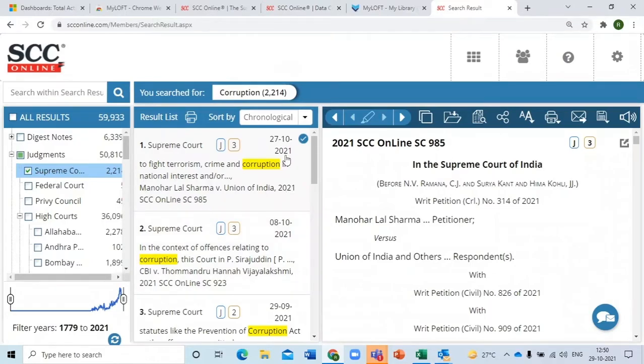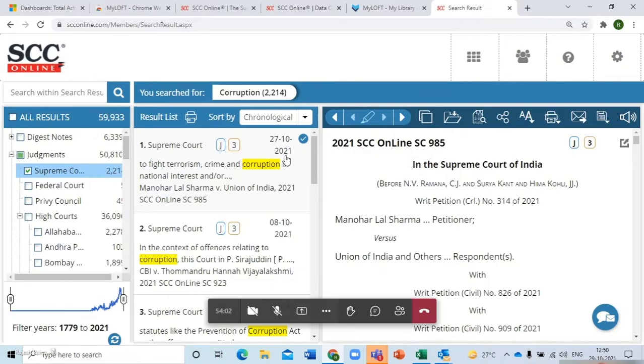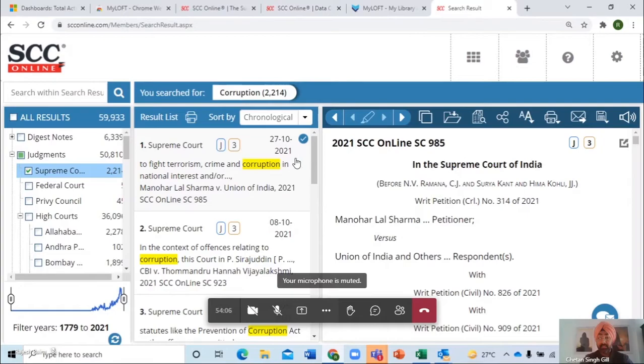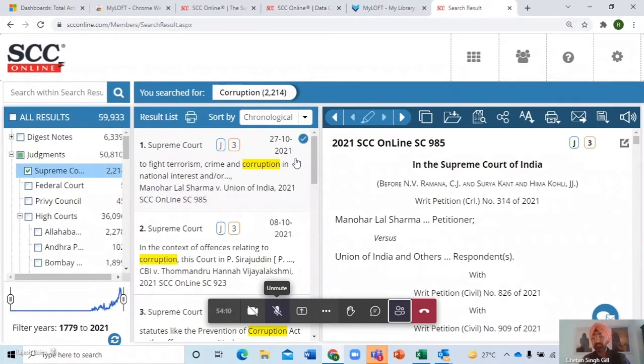And there you are. It says we got a latest judgment from the Supreme Court of India on corruption, from the 27th of October, a couple of days back. And I think it took us a couple of minutes, not more than 5 minutes, to get to this particular judgment.